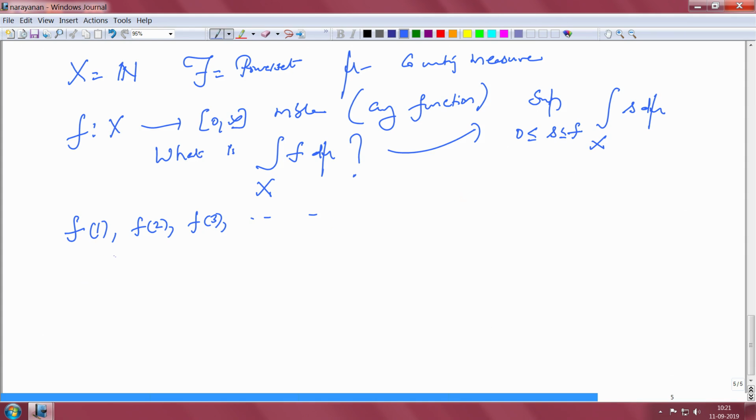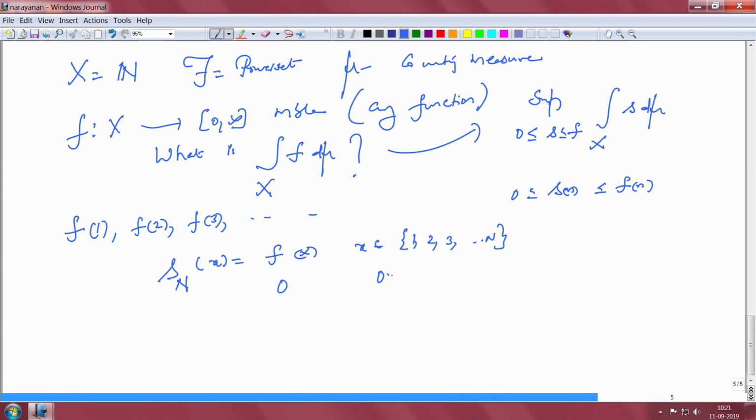So, the maximum value of s of n will have to be less than or equal to f of n. Let us take these functions. Let us define s capital N of x equal to f of x if x belongs to the first N elements, up to N, and 0 otherwise.